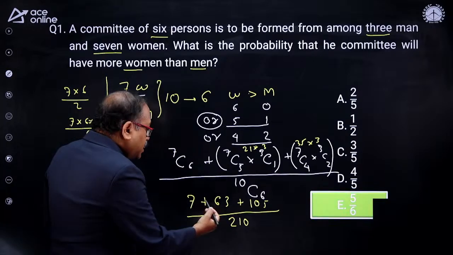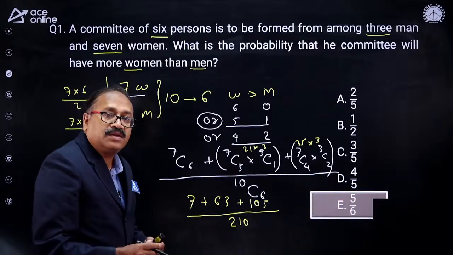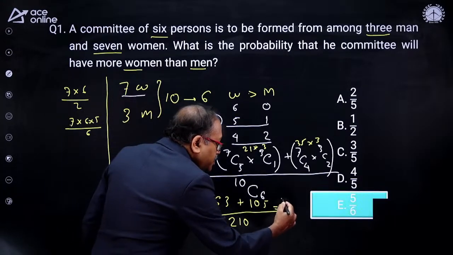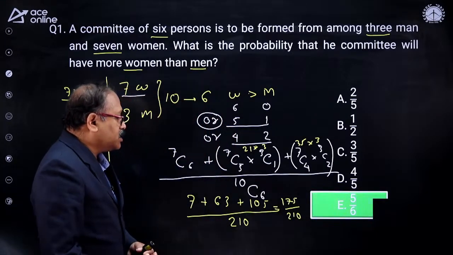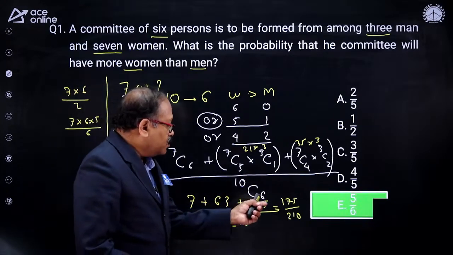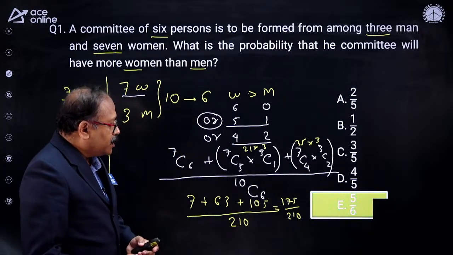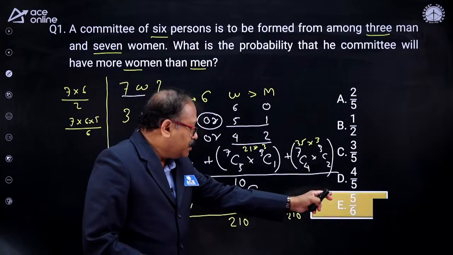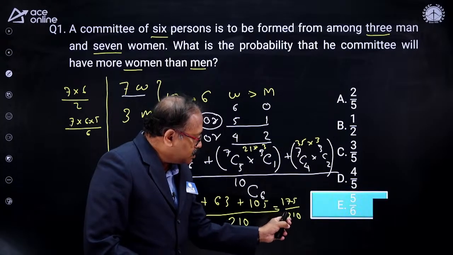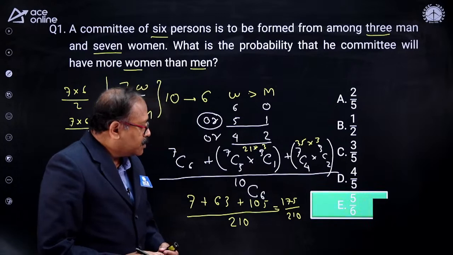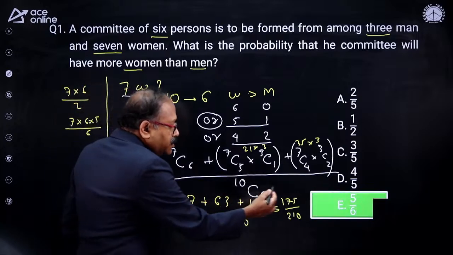So the rest part, the addition will take care: 63 plus 7 is 70 and 70 plus 105 is 175. So 175 by 210. Now, did you notice that this number is getting cancelled by 5 and also getting cancelled by, will it get cancelled? How many times? 5 times. So if it is 5 times and this is 6 times, so look at this one, how much? 6 2 is 18, and 6 5, okay, with 35 it gets cancelled, am I right over here?